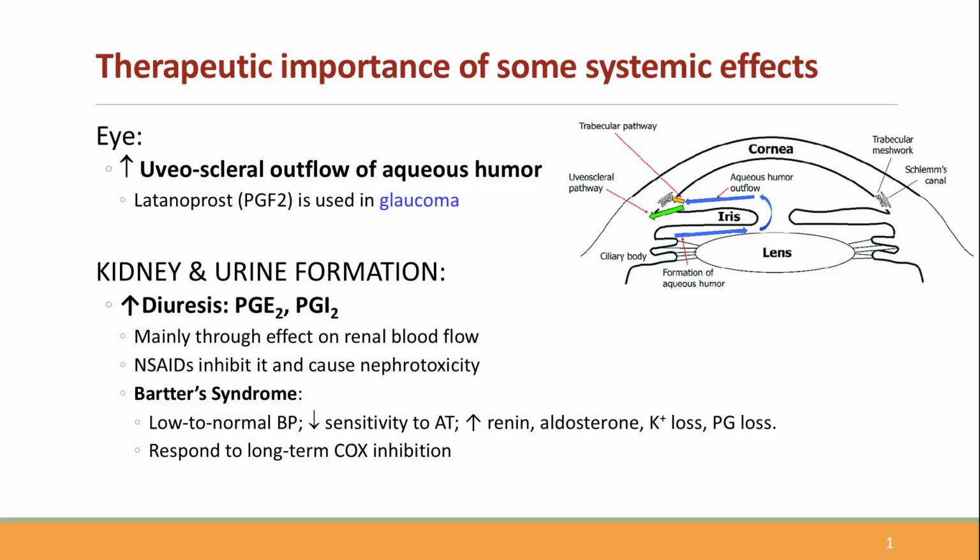In the kidney, prostaglandins help maintain renal blood flow, especially under conditions of stress such as dehydration or reduced perfusion. They act as local vasodilators, preserving glomerular filtration. When NSAIDs inhibit prostaglandin synthesis, this compensatory mechanism is lost, which can lead to acute kidney injury, particularly in vulnerable patients such as the elderly or those with pre-existing renal disease.